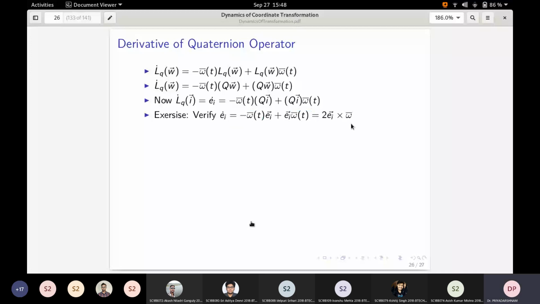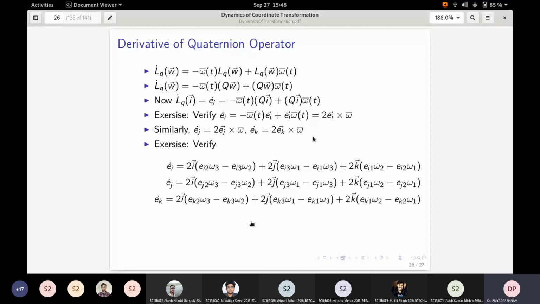This is in the usual vector domain, and this term is multiplication in the quaternion domain. By combining all of them, we get this big expression, and the components are nothing but the cross products in this fashion.